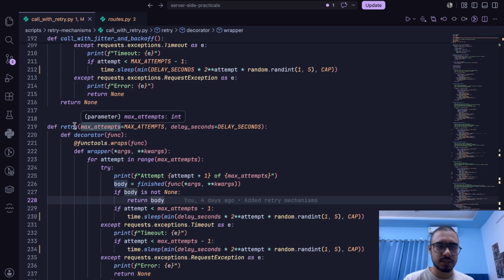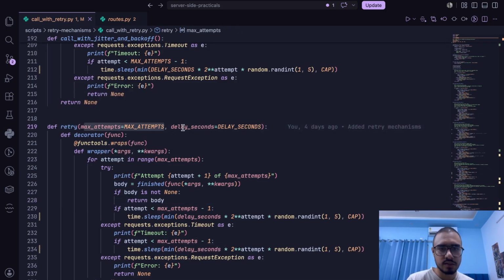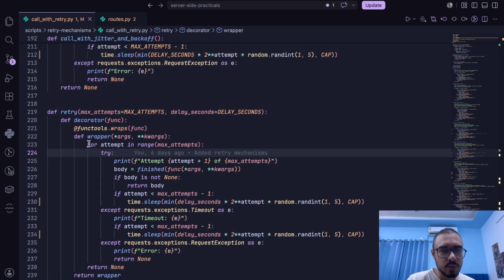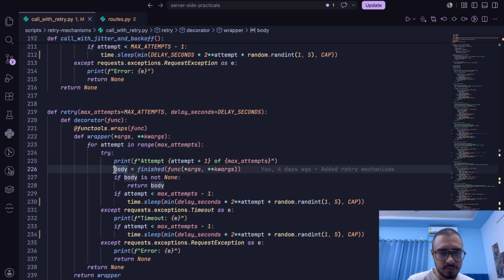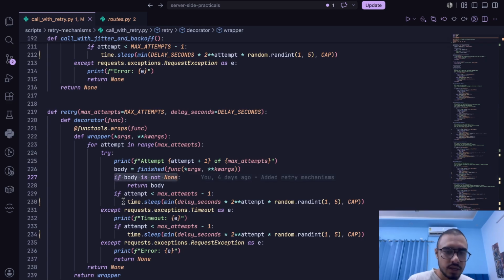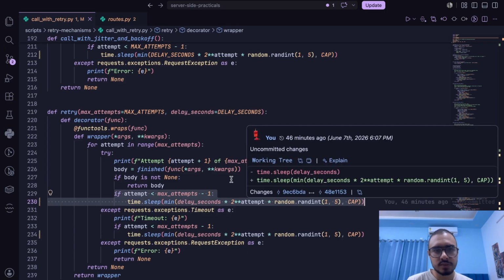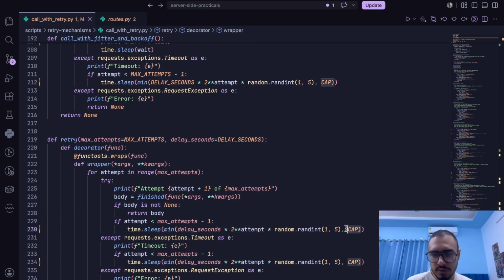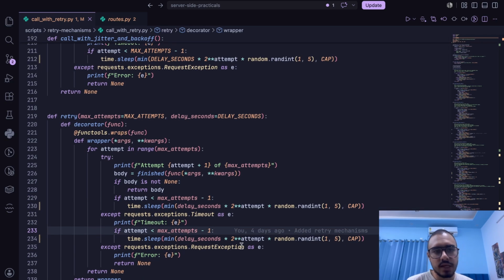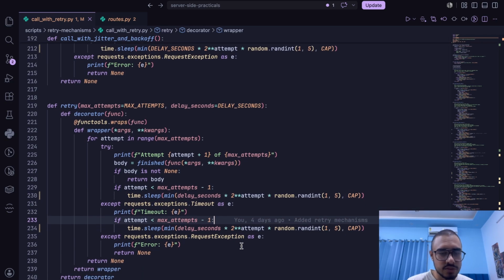So what is going on? Basically, it takes in max attempts and delay seconds. These are optional because it takes in constants by default. Within the wrapper, the logic remains the same: we have a loop, we take the body and we check if the body returns none and whether we need to retry or not. And if we do need to retry, we call the jitter plus backoff based mechanism that we had discussed before. And I've also introduced the cap here as well. So now we have a retry-based decorator that takes in a function and retries it.